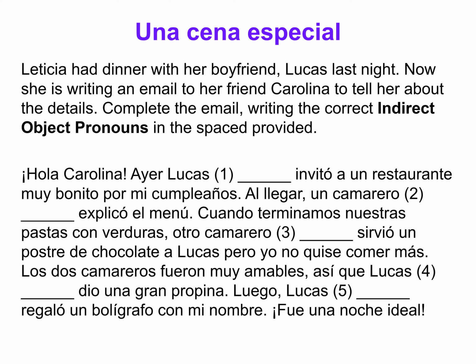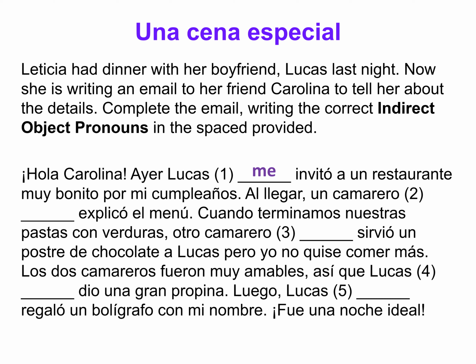And so, hola Carolina. Ayer Lucas, so here she's saying, yesterday Lucas invited me, right? Me invitó. Invited me to a restaurant, a really pretty restaurant for my birthday. So, me invitó a un restaurante muy bonito por mi cumpleaños.